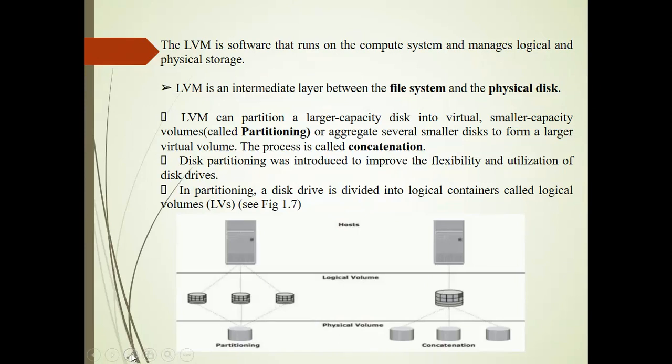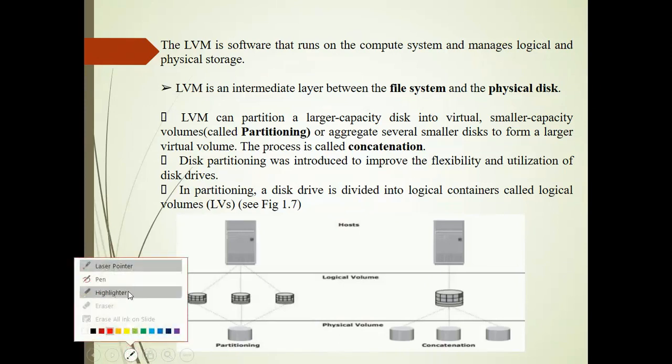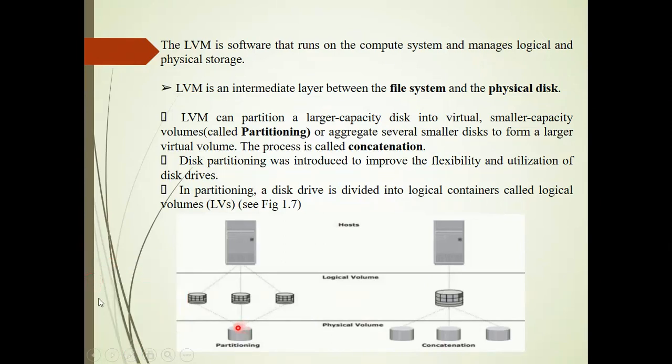Below this logical volume you can see the physical volume. What is the physical volume? The physical volume is the actual disk space you have in your computer. If you have 8 GB of disk space, that 8 GB is the actual physical volume existing in your computer.